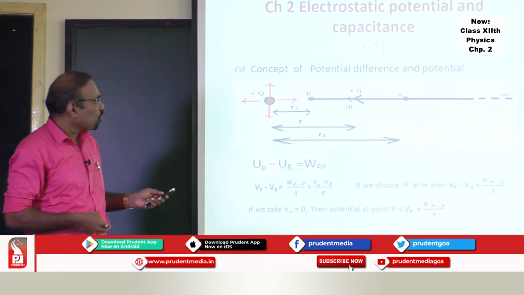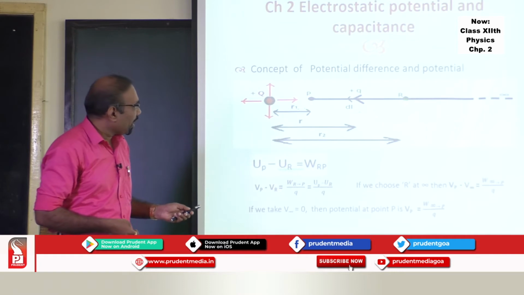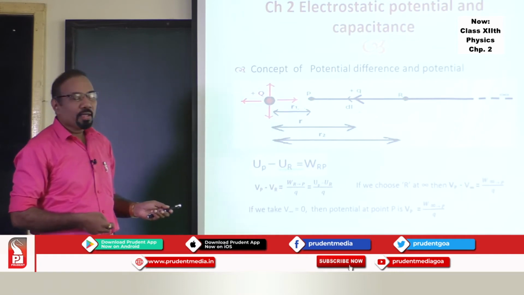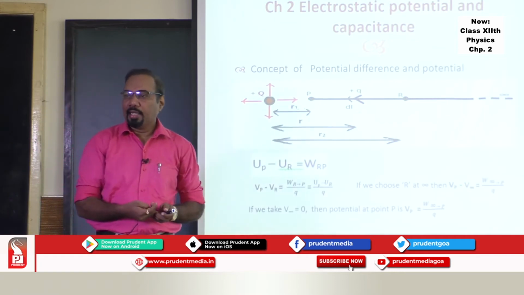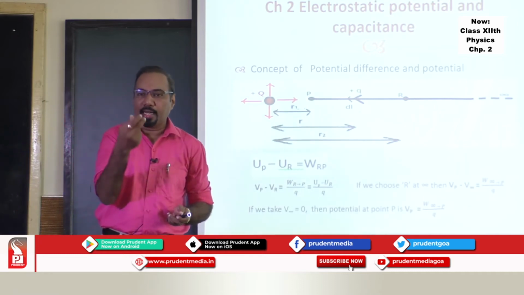So if I have 2 points here in the vicinity of the point charge, point R and point P, to move a charge from point R to point P, there is a work done. That work done is nothing but change in potential energy.